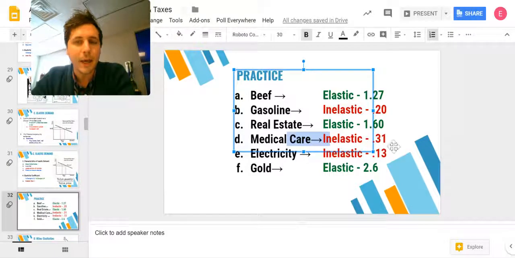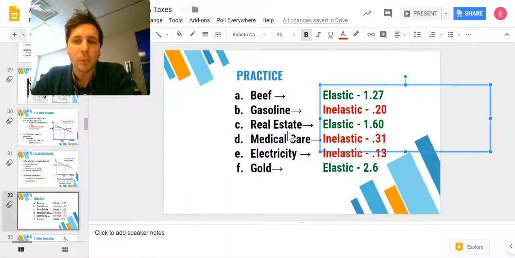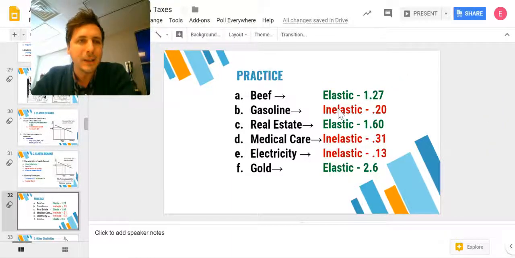Medical care, highly inelastic. Interesting that people are more likely to buy gasoline when prices are up than medical care. Yikes, that's dangerous, but I think it's part of the fact that some people put it off because of insurance. Electricity, highly inelastic. One of the most inelastic things. No matter what the price is, you pay because being without electricity is really, really bad.